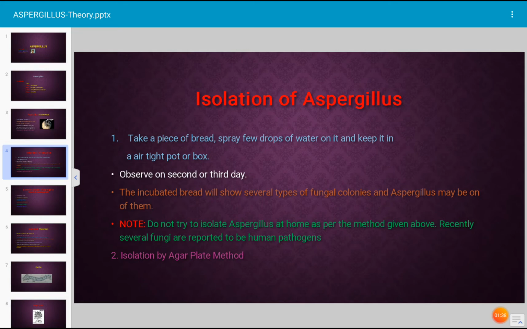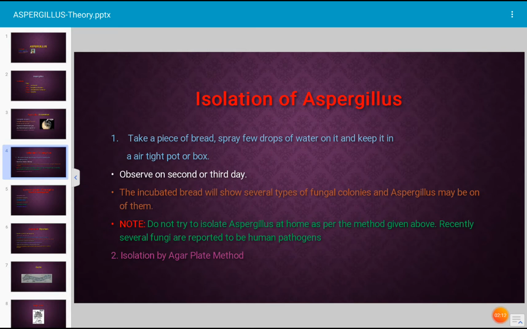But don't isolate Aspergillus at home, because several species of Aspergillus have recently been reported to be human pathogens. Therefore, whenever you need to isolate Aspergillus, you have to isolate it by scientific procedure in the laboratory in sterile condition. The incubated bread shows several colonies whenever you keep bread in the box by spraying a few drops of water, and by following the key you can identify the fungus.